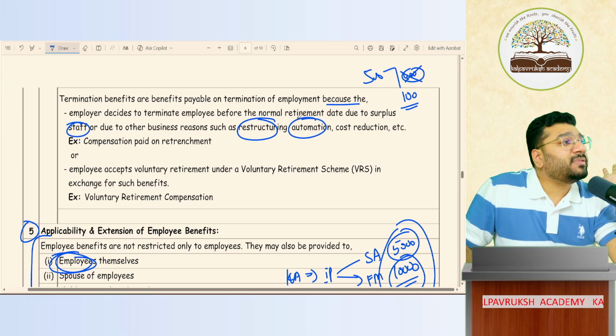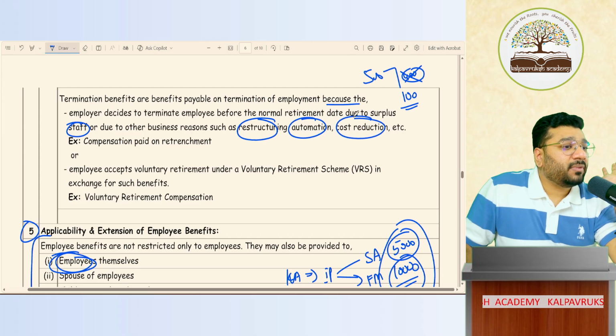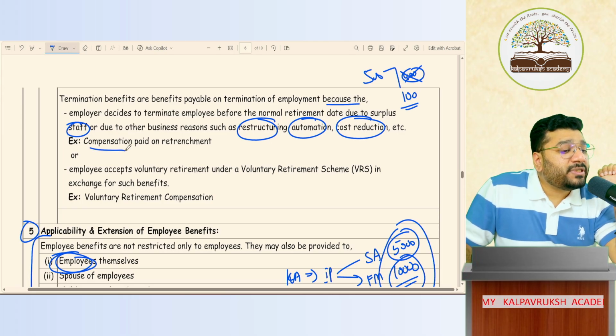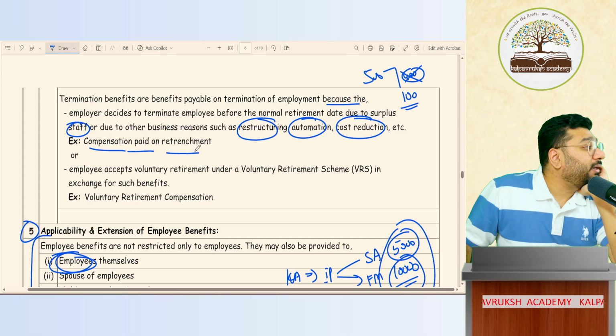Or you have shifted from semi-automation to full automation. Or because of cost reduction. So to them, you have to pay the compensation. Such compensation is called compensation paid on retrenchment, also called retrenchment compensation. Got it, not got it?